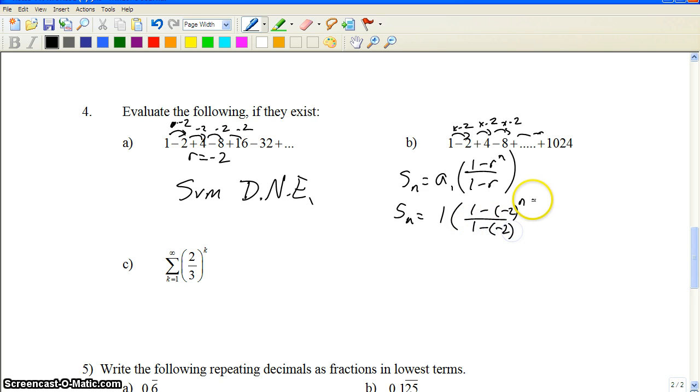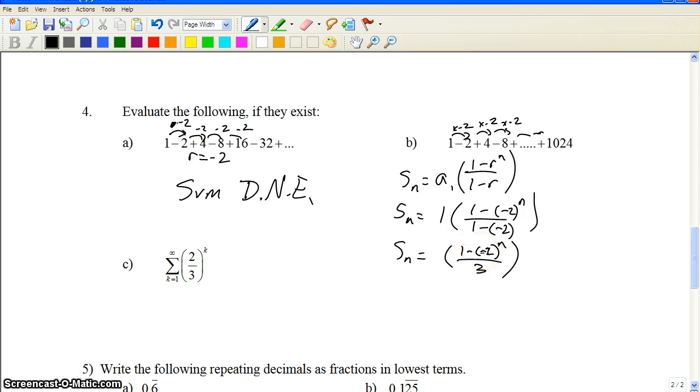So I'm going to simplify this a little bit. I know we don't know what n is, but we don't really need the 1 in there anymore, because 1 times anything is just that. And you can't do the negative negative right there, because you first have to do that exponent. But you can do 1 minus negative 2 being 3. You have to do that exponent before you do that negative negative in there.